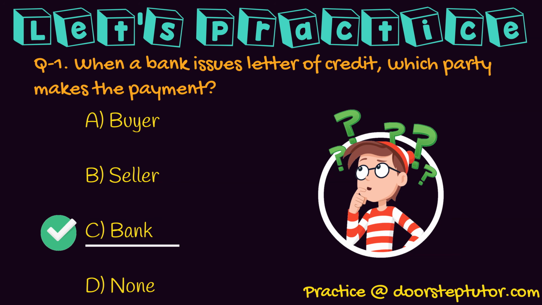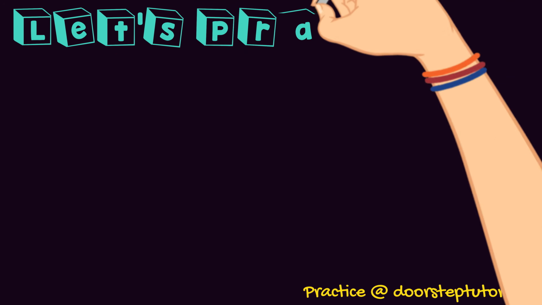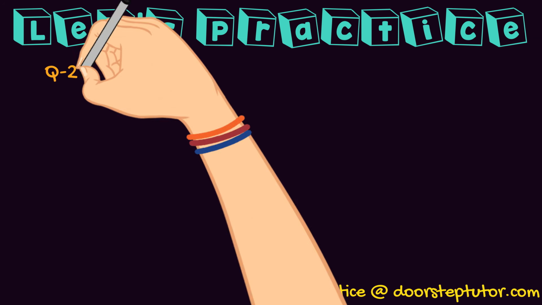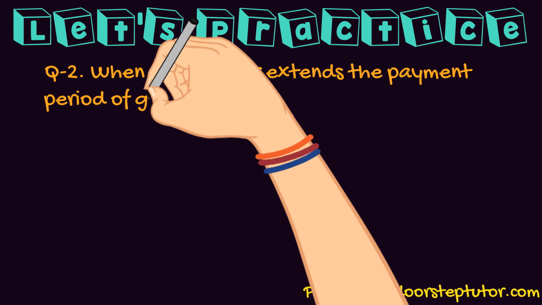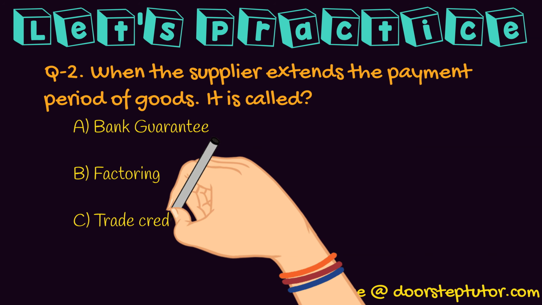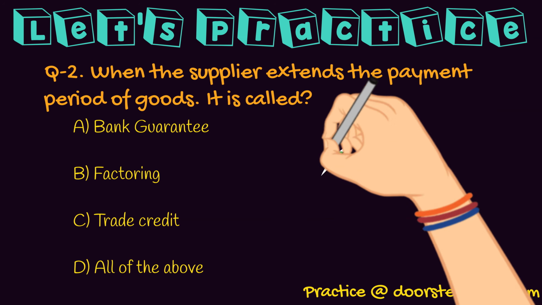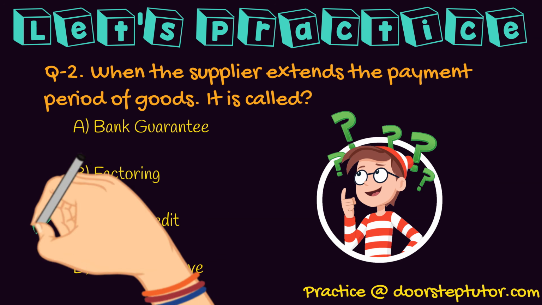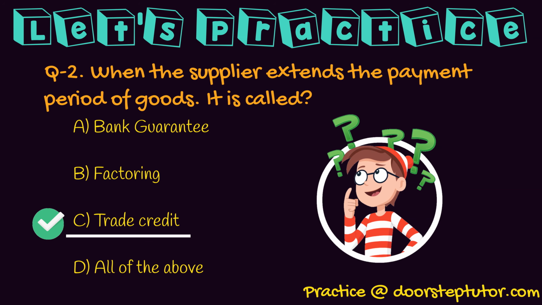That is option C. Now the next question is, when the supplier extends the payment period of goods, it is called bank guarantee, factoring, trade credit, all of the above. See, when the supplier is giving more time to pay the amount, then it is known as trade credit. So the correct answer would be option C for this.